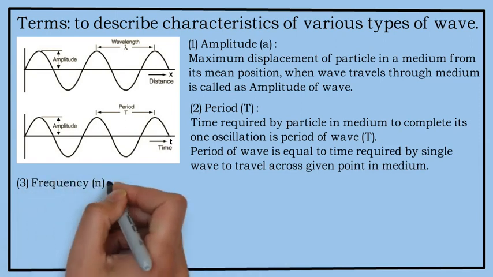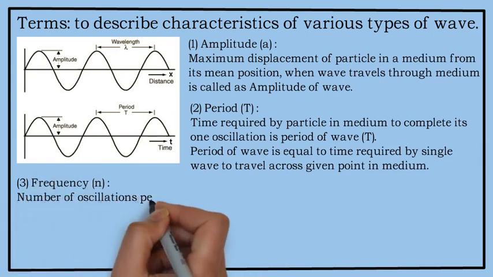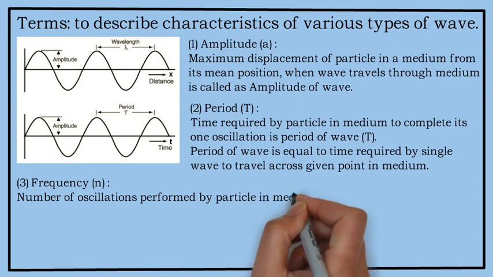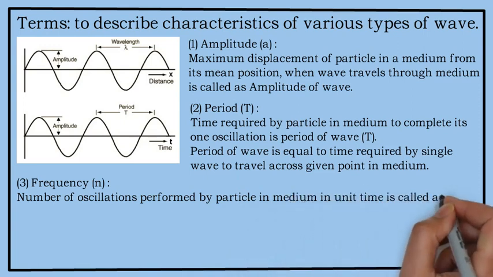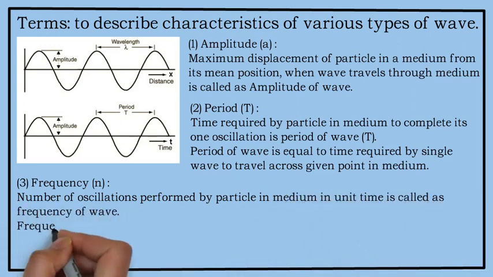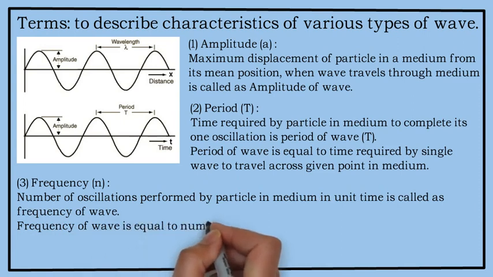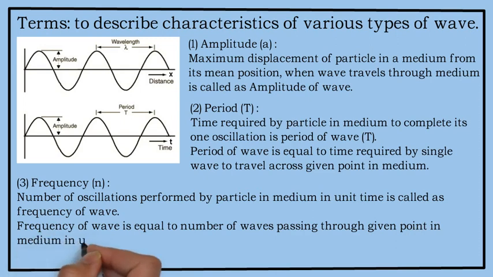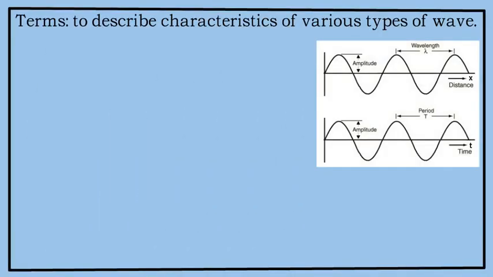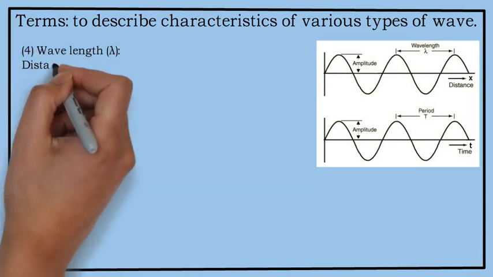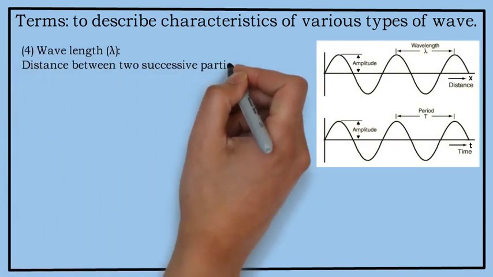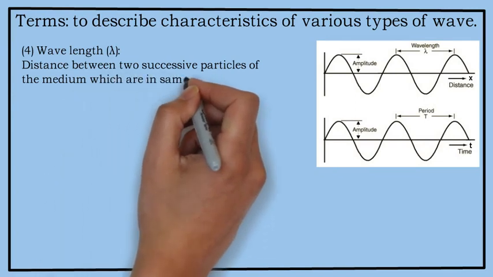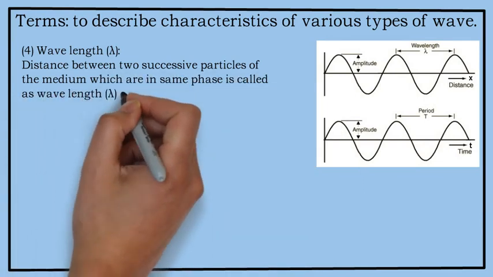Frequency. What is frequency? The number of oscillations performed by a particle in a medium in unit time is called the frequency of the wave. Frequency of a wave is equal to the number of waves passing through a given point in the medium in unit time. Next is wavelength. The distance between two successive particles of the medium which are in the same phase is called wavelength.